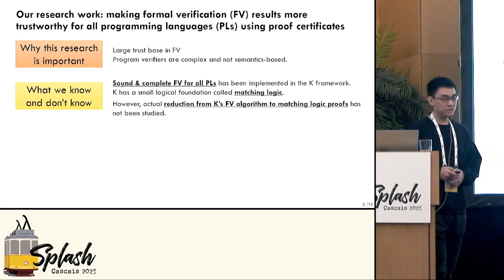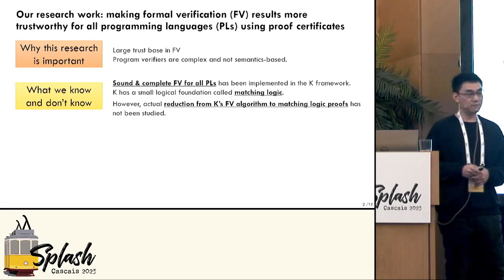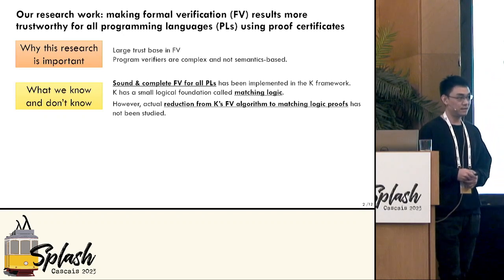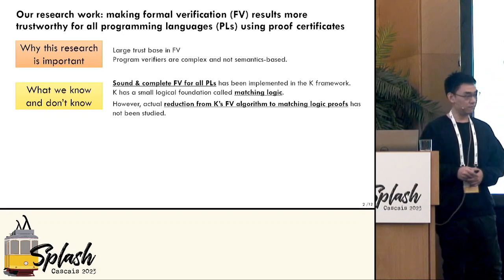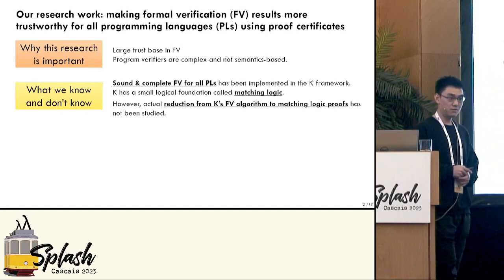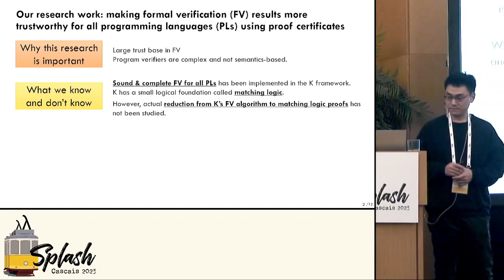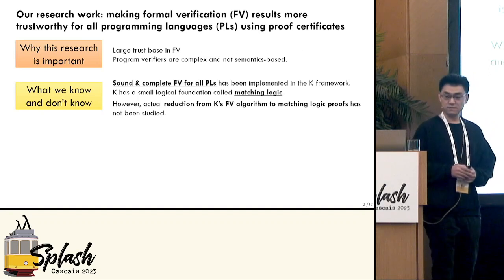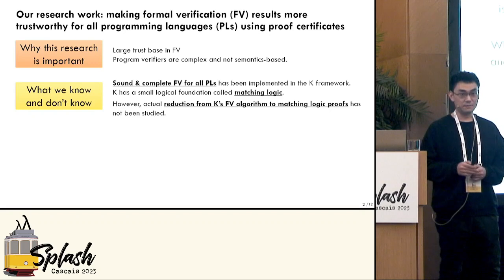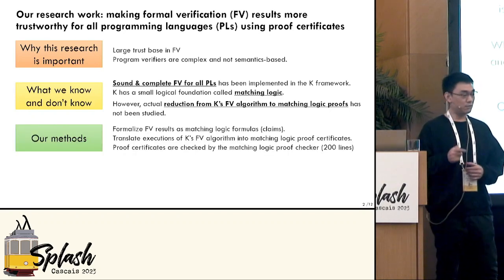Now, what we know is that sound and complete formal verification for all programming languages is possible. And it has been implemented in the K framework, which I'll talk about later. And we also know that K has a very small logical foundation called matching logic. However, actual reduction from K's formal verification algorithm to matching logic proofs has not been studied. And this is what our work is about, right?